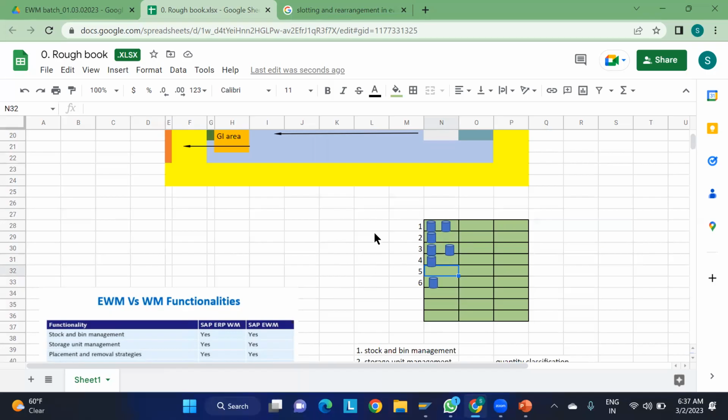Why will slotting make something like that? When the system provides the slotting for us, what will happen? See, here one material is staying extra, so it is in the sixth bin. It will directly move.